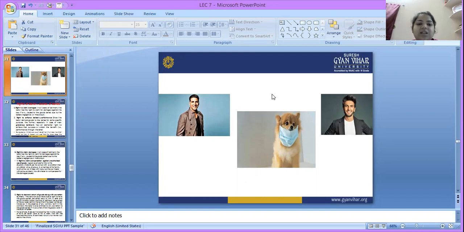What is a non-gratuitous bailment? Let us take another example. Akshay Kumar also has a cow, and he has to move out of India. Now the same problem with him: he cannot take that cow with him. So he again says to Ranveer, "Can you please take care of my cow for 5 or 6 days, and after 5 or 6 days please return my cow to me."